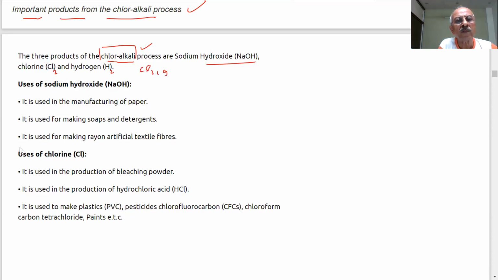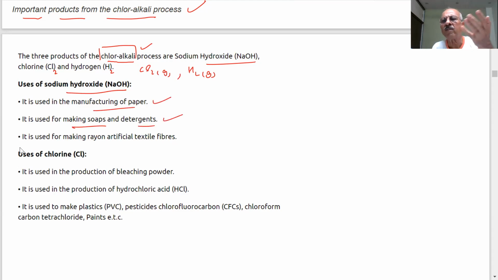Yes, Cl2 gas, hydrogen gas. Sodium hydroxide is used in the manufacture of paper, soaps and detergent. You use so much soap, every day we are using soap. Without soap, how do we wash our hands? You all have soaps kept, so this is being used. Sodium hydroxide is also used in making rayon, artificial textile fibers.